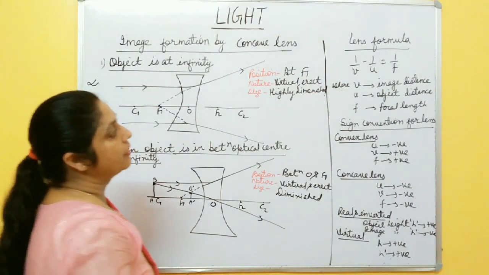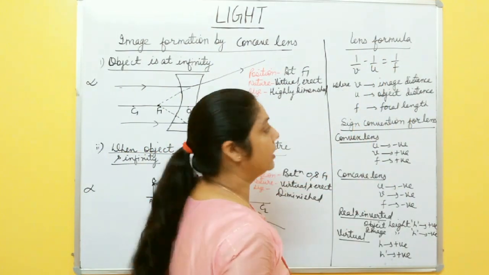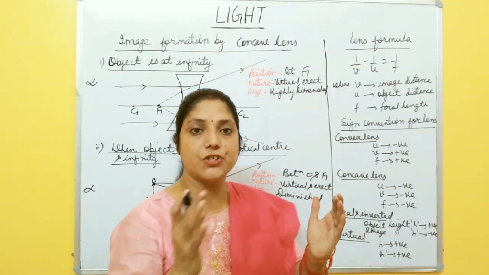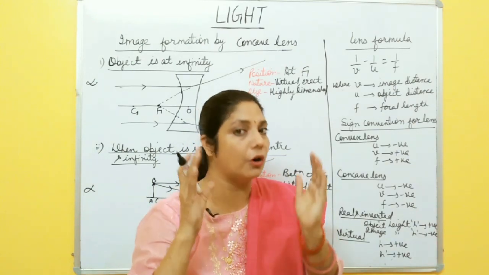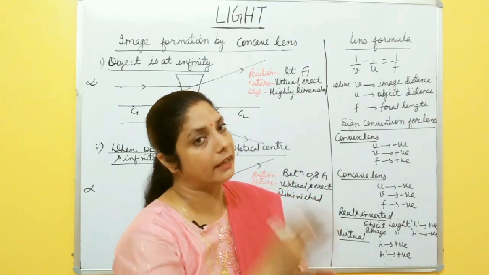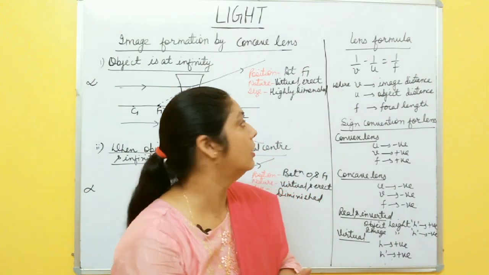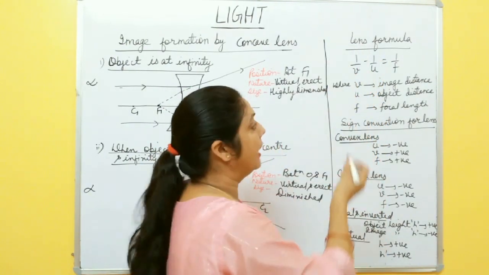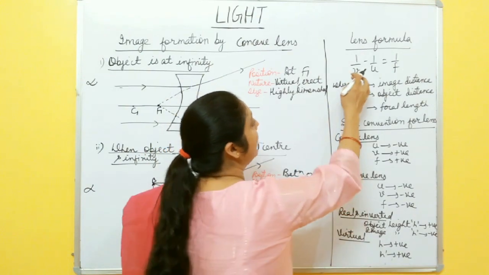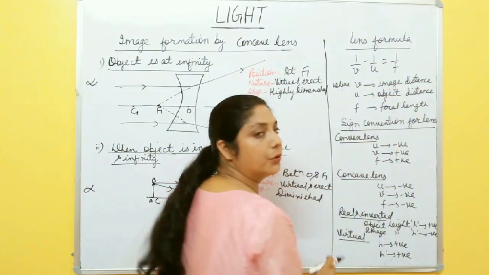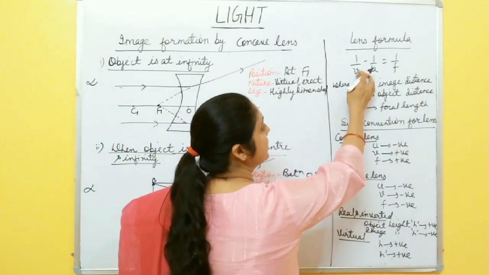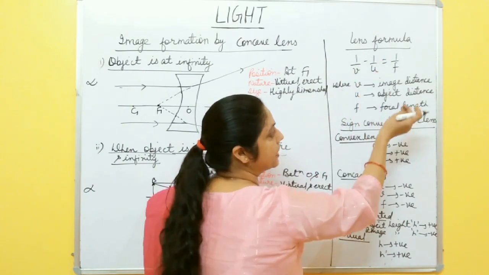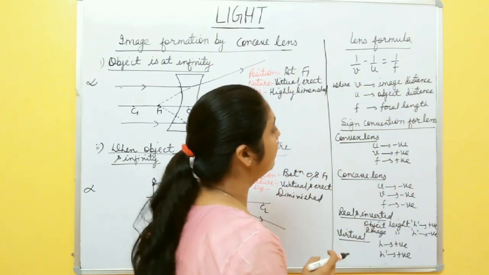Now after this, come to the lens formula. The lens formula is the relation between image distance, object distance and focal length, like in the case of the mirror formula. The only difference is that in the mirror formula it is a positive sign and here it is a negative sign. 1/v minus 1/u equals 1/f, where v is the image distance, u is the object distance and f is the focal length.